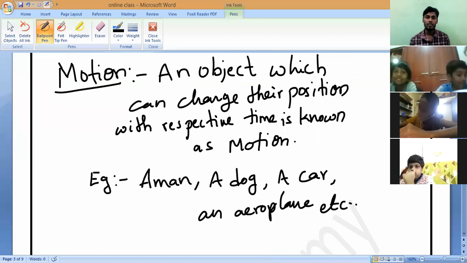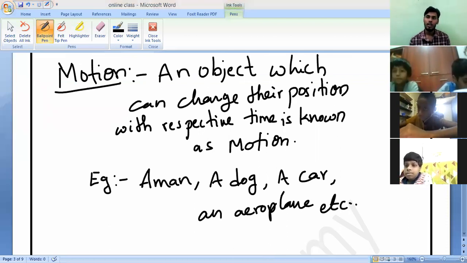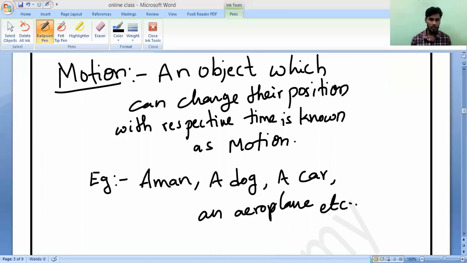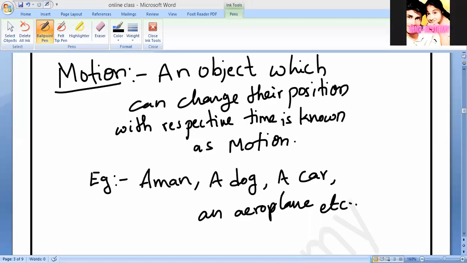So that is the difference between motion and rest. Now, if you observe, this is what we should identify: either the object is in rest or the object is in motion. How can we identify it? With the help of time. If they are changing their position with respect to time, then it is called motion. If they are not changing, then we can say they are at rest. So that is what is happening everywhere.